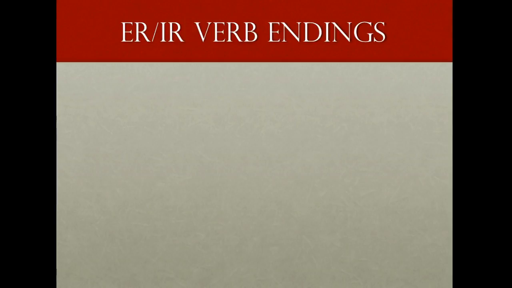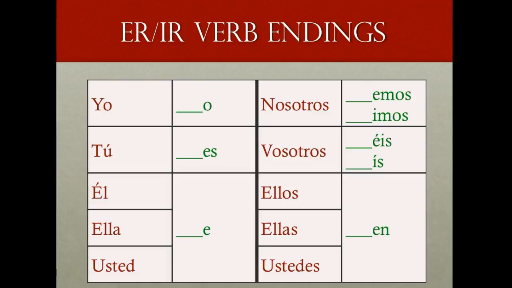Before we get started, we're quickly going to review the ER and IR verb endings that you're used to using with your regular pattern verbs. Hopefully these endings look familiar to you. As you'll recall, the only time that ER verbs and IR verbs conjugate differently is when your subject is either nosotros or vosotros. All the other forms will have the same ending, regardless of whether it's an ER verb or an IR verb.